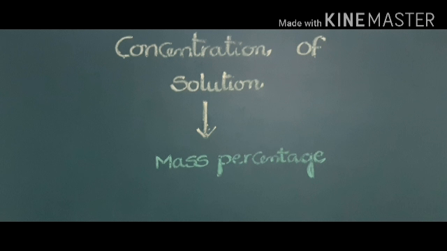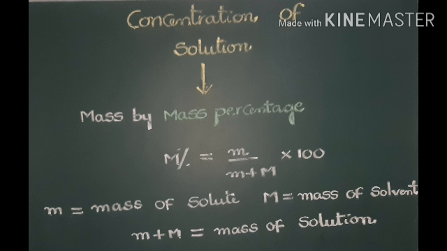So mass by mass percentage for calculation of concentration of the solution: mass percentage equals small m by small m plus capital M into 100. What is small m? Small m is mass of solute and capital M is mass of solvent. Small m plus capital M is mass of solution. Solution means solute plus solvent.